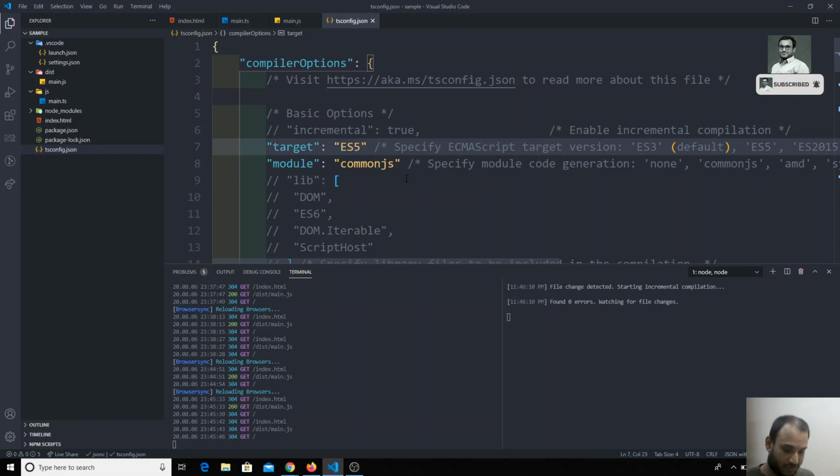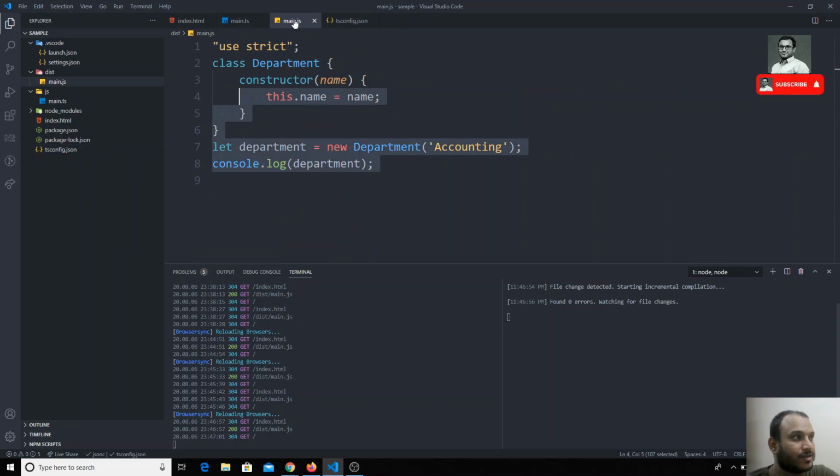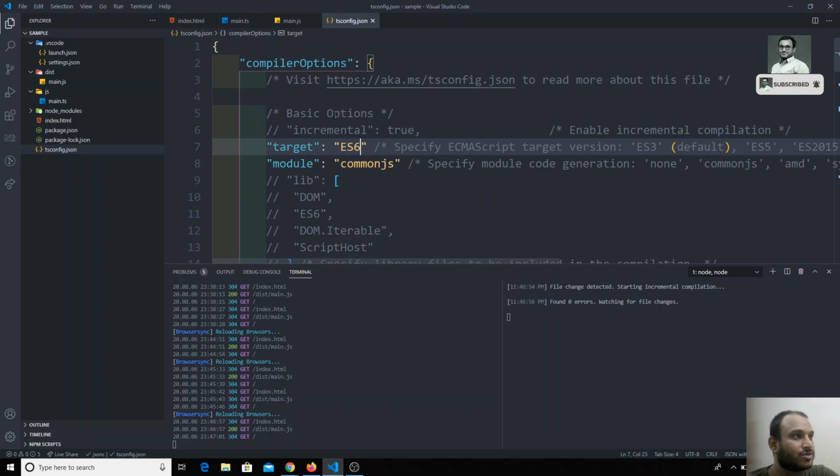For example, if I change the target to ES6 and compile this, the change is detected and it is compiling again. Now it should be compiled into ES6. ES6 supports classes. Now if you see here, the code has been converted into class Department with a constructor, and there is no type and no property declaration. Property declaration is supported in ES7, and ES6 doesn't have property declaration. So here you can directly use the constructor and create an object like this, but we need to support ES5.